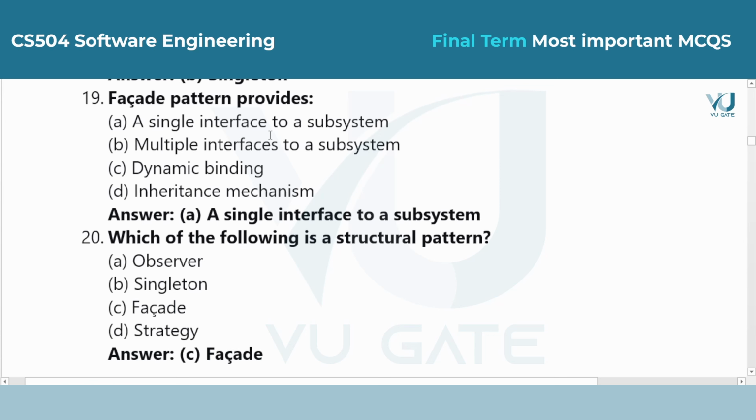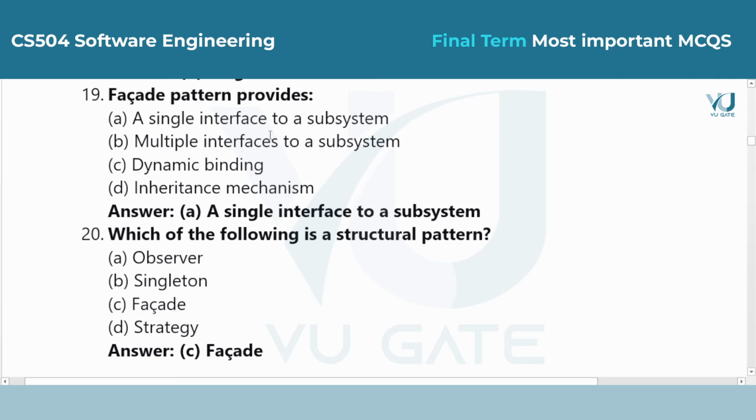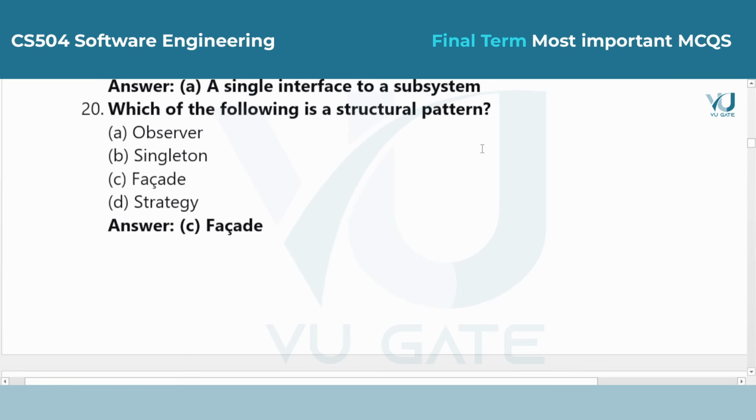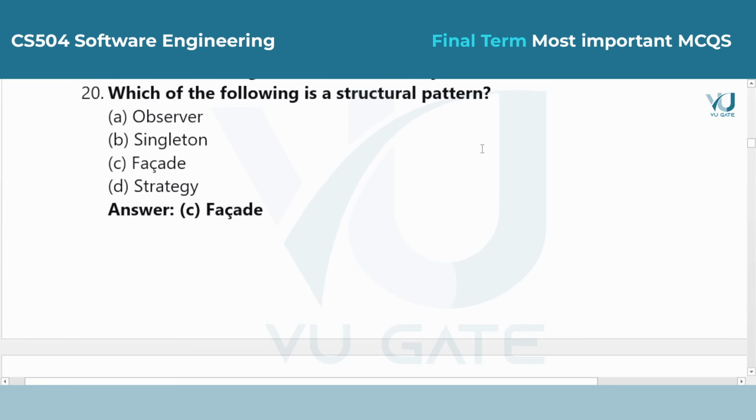Question 19. Facade pattern provides. Answer is option D, a single interface to a subsystem. If you have a complex system with many parts, the facade pattern creates a simple front door that allows you to use the system without needing to understand all the complicated details inside.